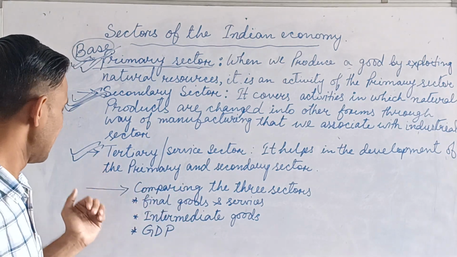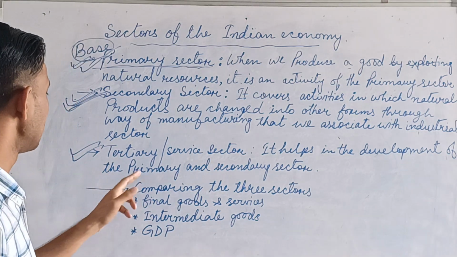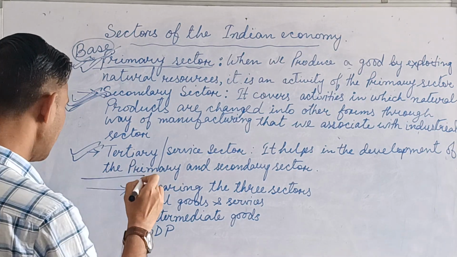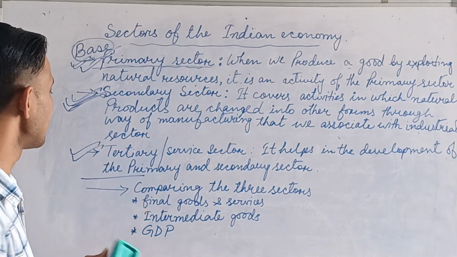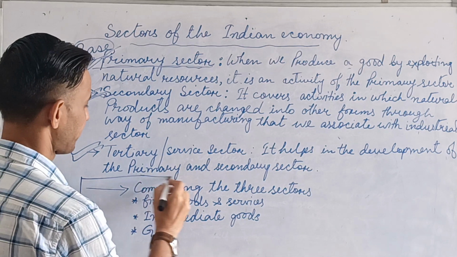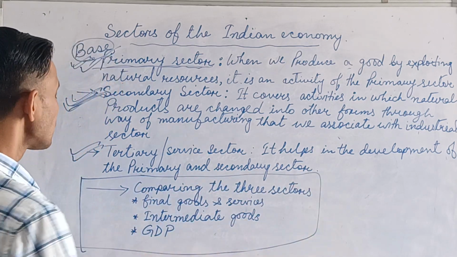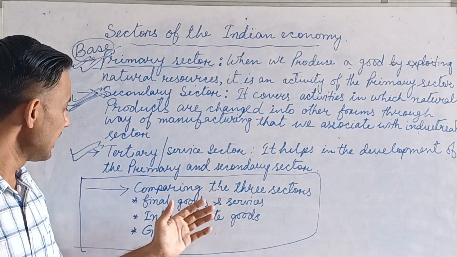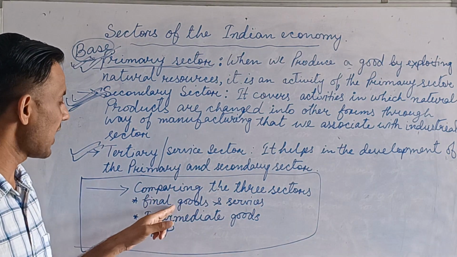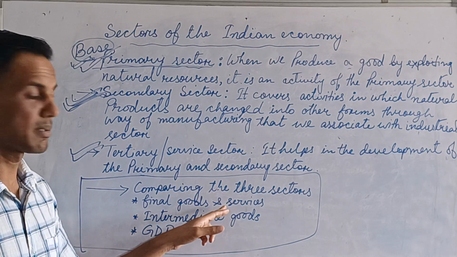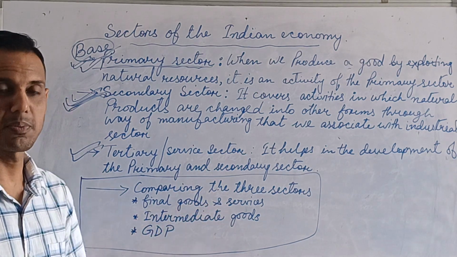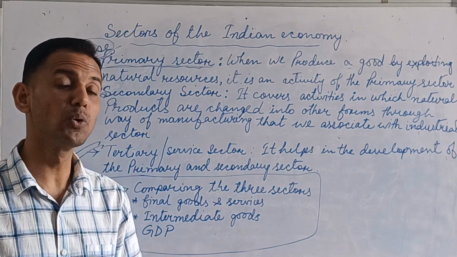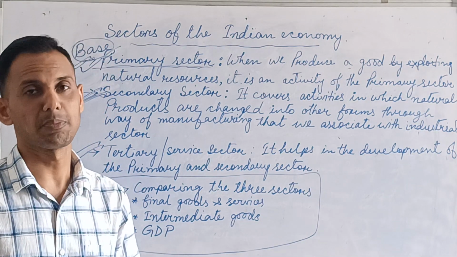Okay. Then you see how we count the various goods and services and know the total production in each sector. This topic. So here, comparing the three sectors, first we have to see the final goods and services. What is the meaning of final goods and services? Final goods and services means what? Which one we can consume directly and which one comes out from the process of production.